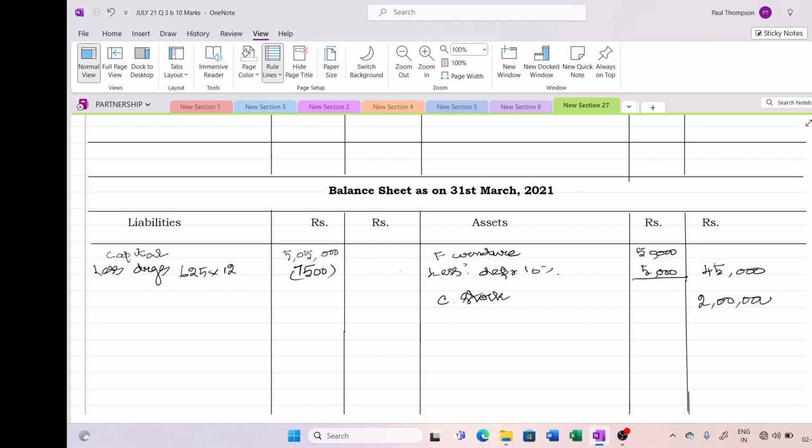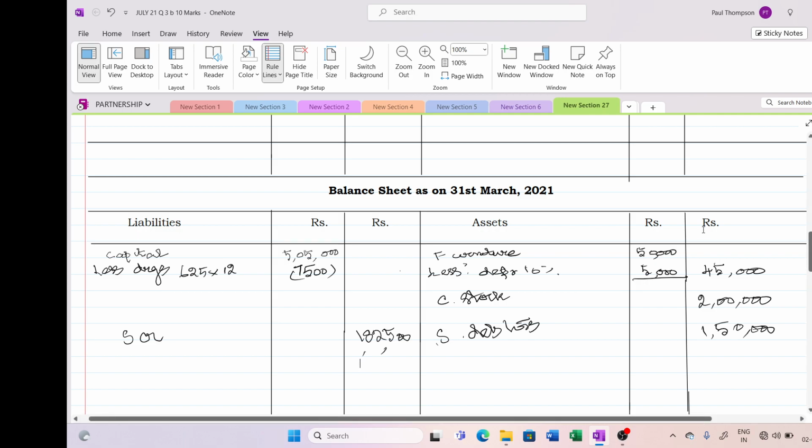You can write debtors, creditors also, sundry debtors. They have given the closing balance of debtors as 1,50,000, and they have given the closing balance of sundry creditors as 1,82,500. I'm not putting the comma, this and that.